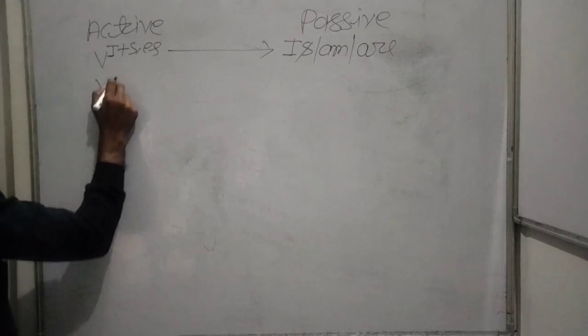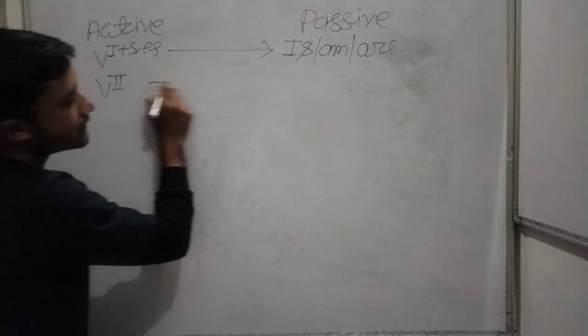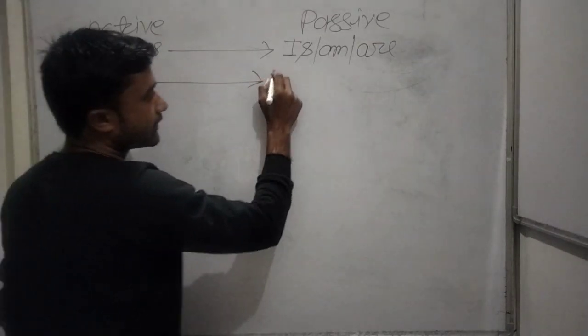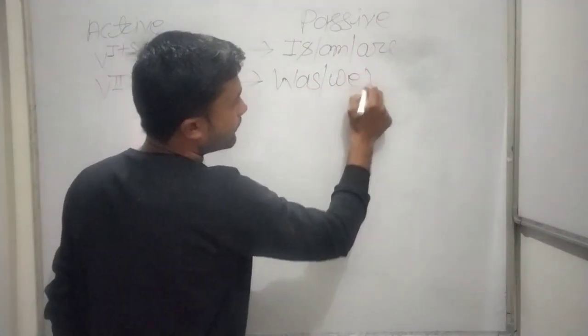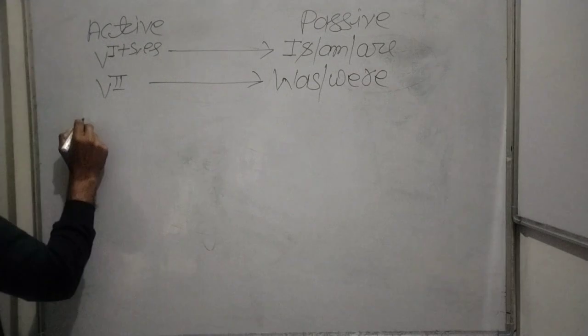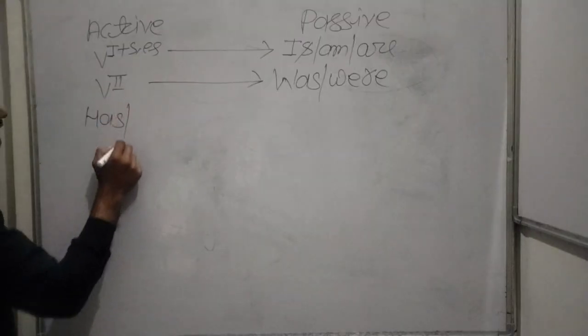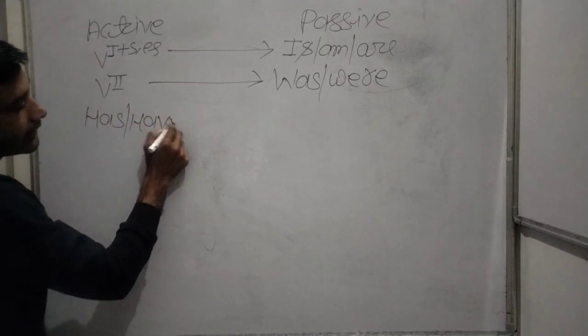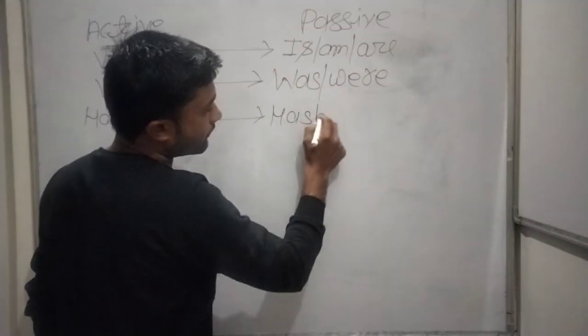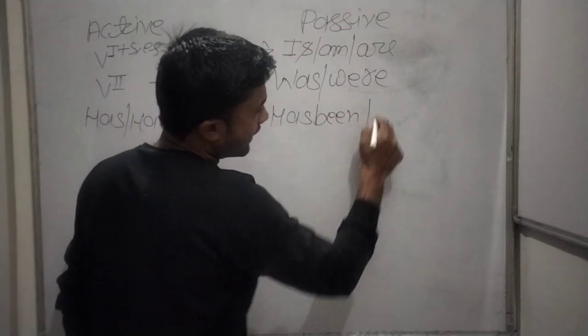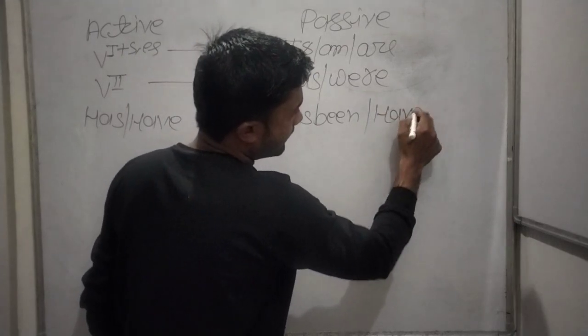And the second form of the verb, it means past indefinite tense, is changed into was and were. Then after has and have, it changes into has been and have been.